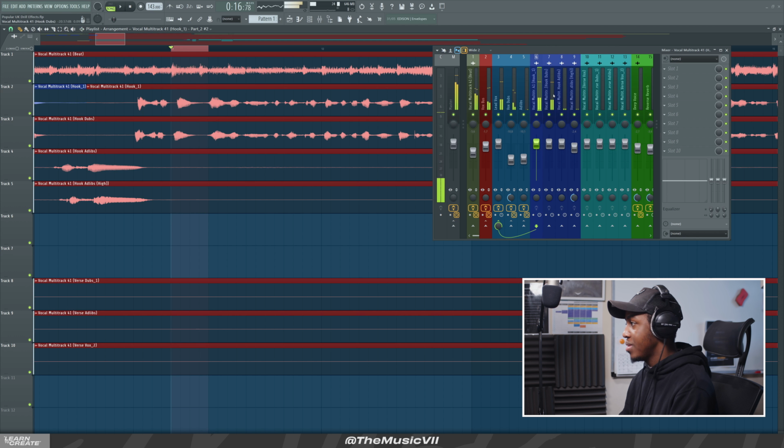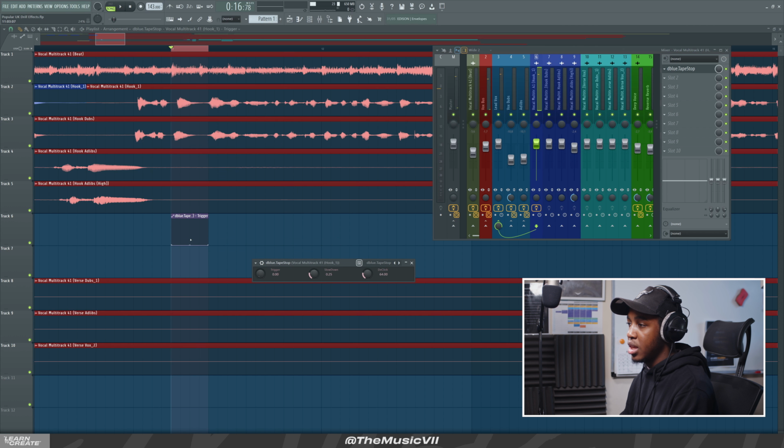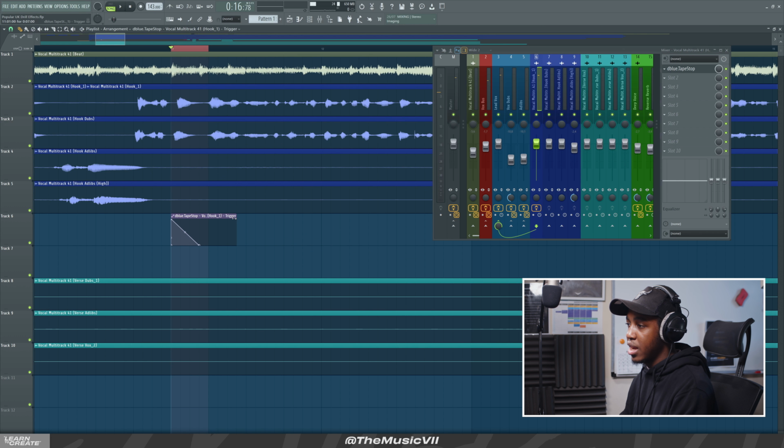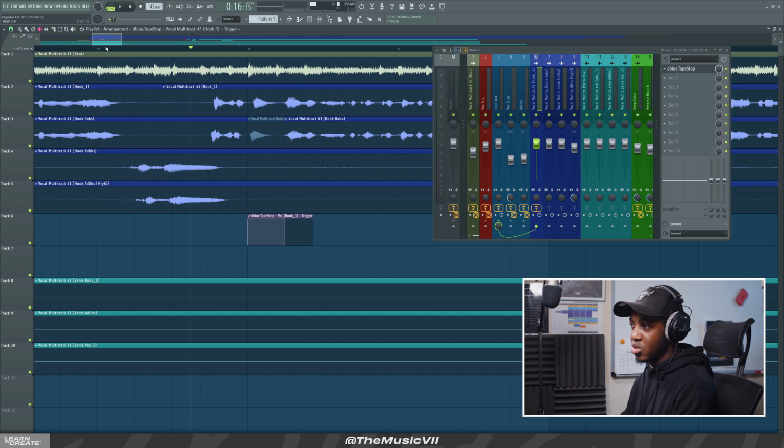You want to right click on the trigger, because this is what's going to trigger the tape stop. Create automation clip, and then you want to create a clip like this. So you bring this up, bring it down, just like this, and let's hear how it sounds. And we're going to cut out this hook dubs, so we don't need to censor that bit as well.